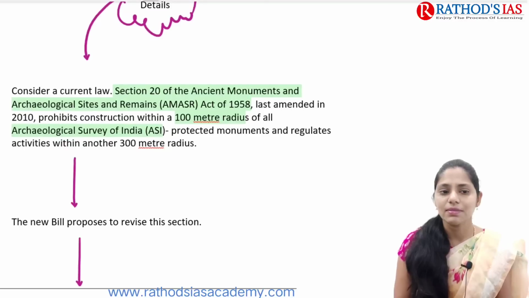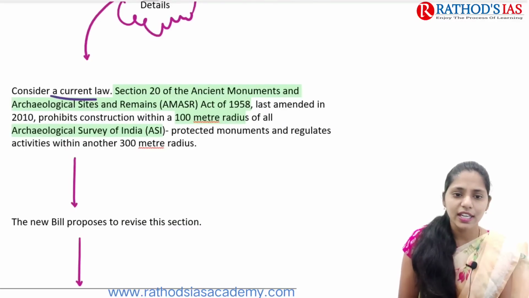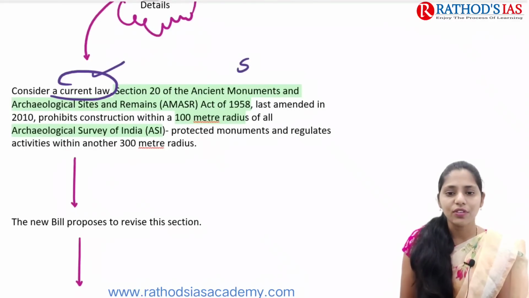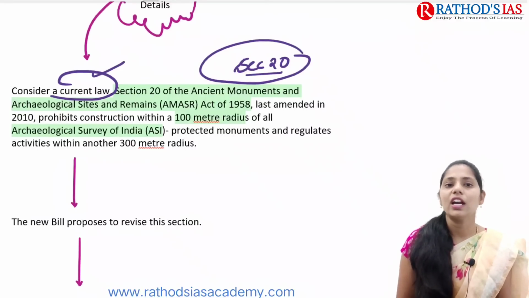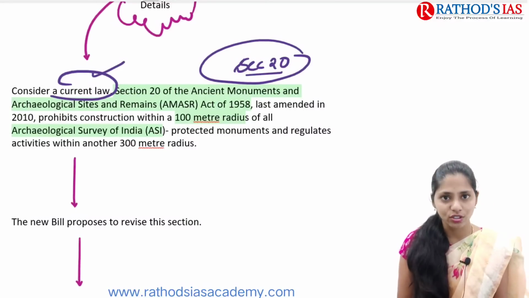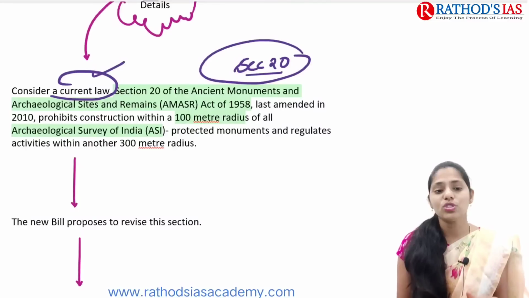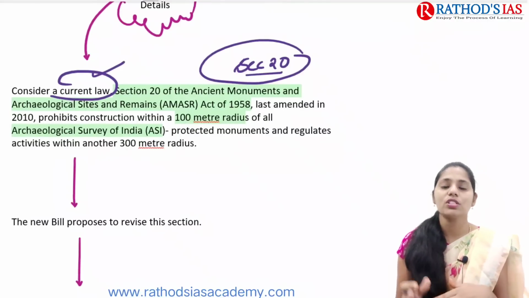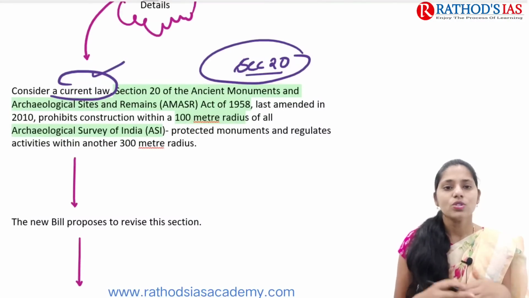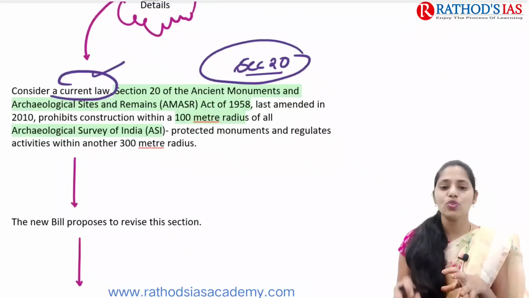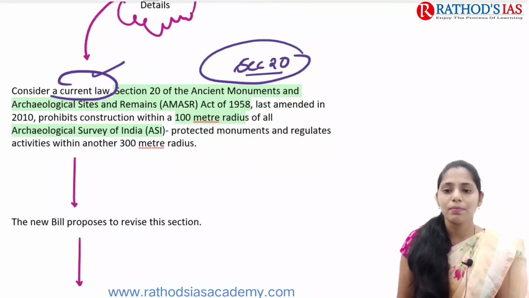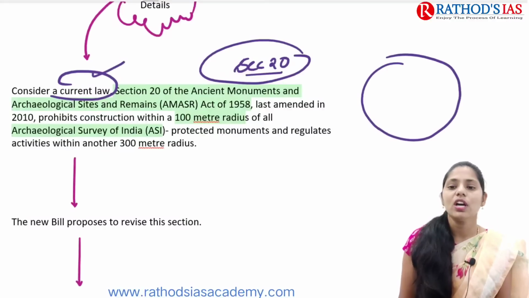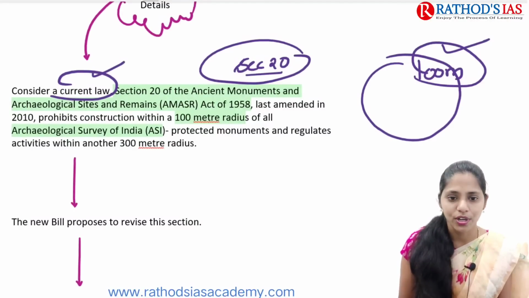So if you see the details, it mainly says that in the current law, we have Section 20 of the Ancient Monuments and Archaeological Sites and Remains Act of 1958. It was last amended in 2010, and in 2017 also we came with some changes. Especially in this amendment, we prohibited construction. There is a ban on construction within a 100-meter radius of a monument of national importance.